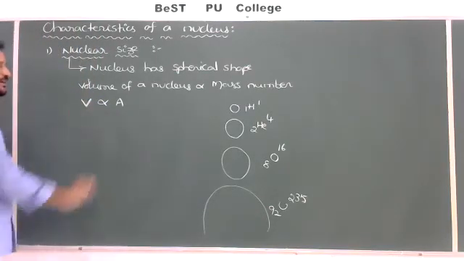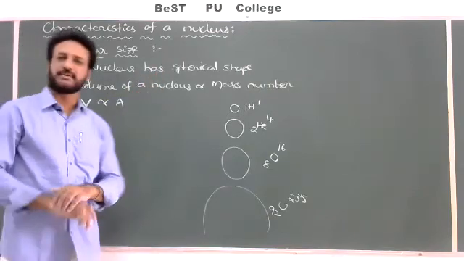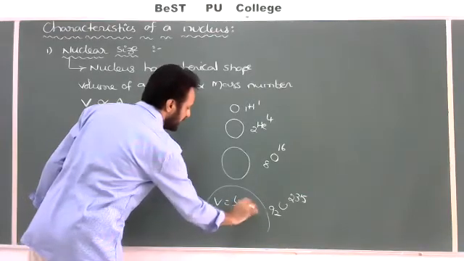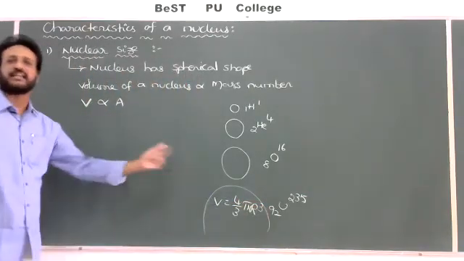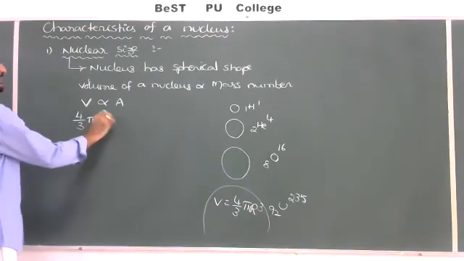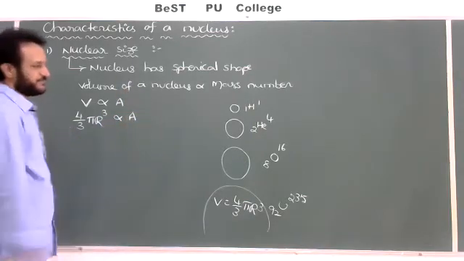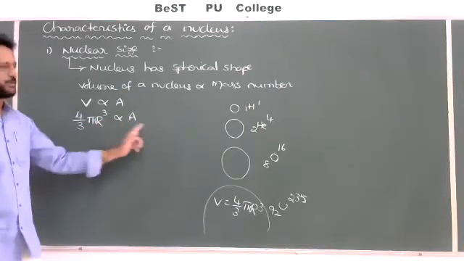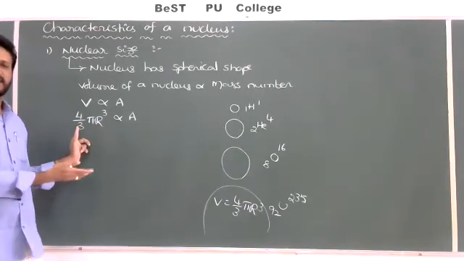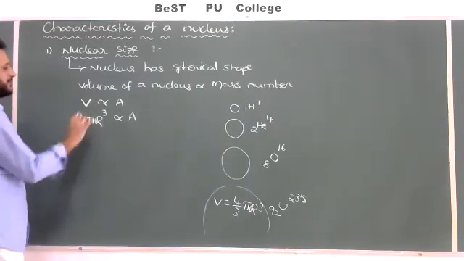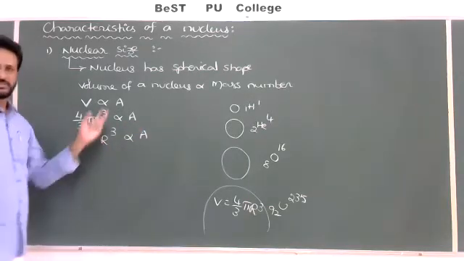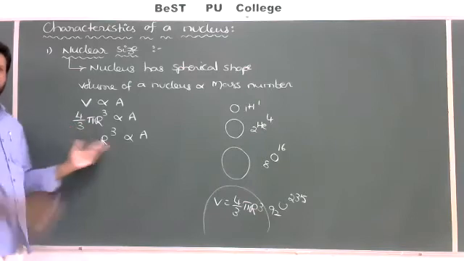But the volume formula we know already. Volume of the sphere is 4 by 3 pi r cube, where r is the radius. So therefore I'll write here 4 by 3 pi r cube is directly proportional to A. But here 4 by 3 is a constant, and pi is also a constant. Proportionality means we can neglect 4 by 3 pi. Then r cube is proportional to A.